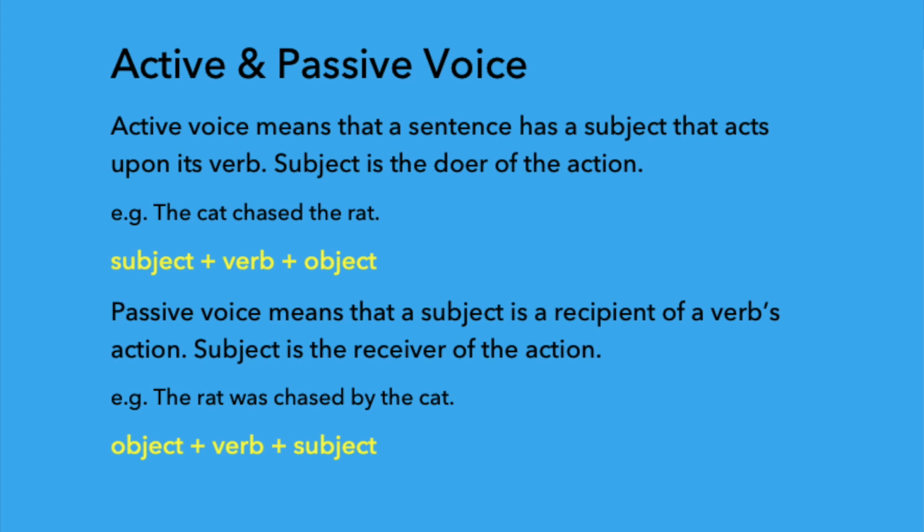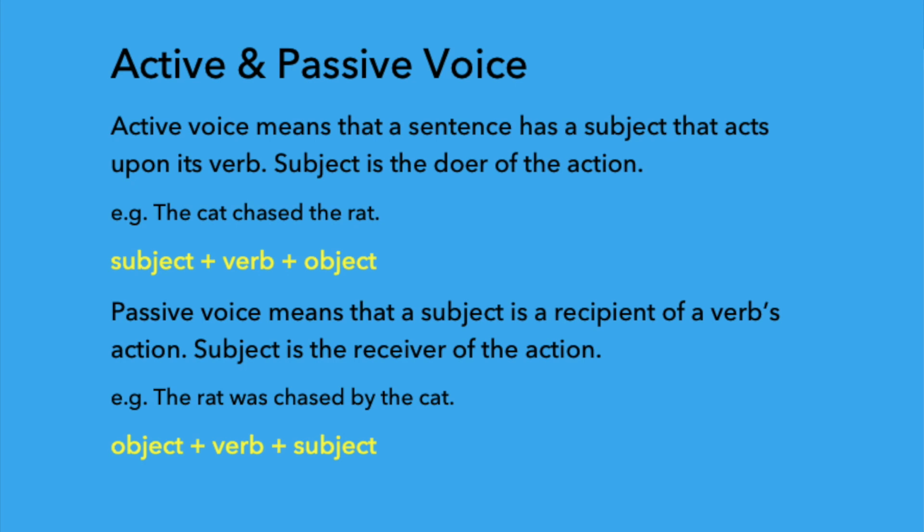What is passive voice? Passive voice means that a subject is a recipient of a verb's action. For example, the rat was chased by the cat. Here the subject is the recipient and the formula will be object plus verb plus subject. Let me make it clear. Don't be confused. These two sentences, the cat chased the rat and the rat was chased by the cat, mean the same.